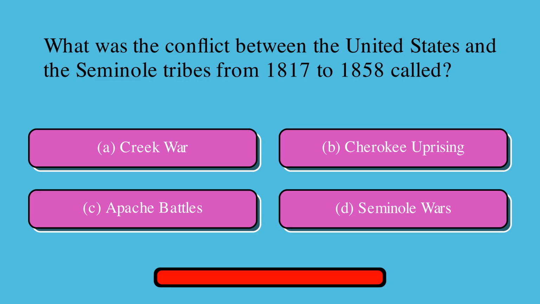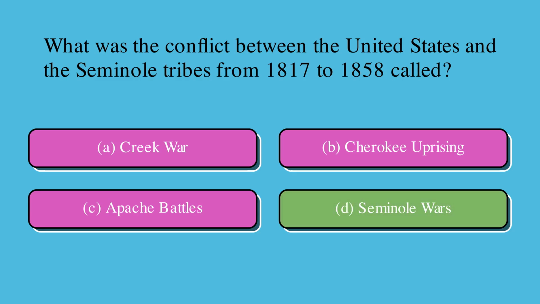What was the conflict between the United States and the Seminole tribes from 1817 to 1858 called? Is it A. Creek War, or B. Cherokee Uprising, or C. Apache battles, or D. Seminole Wars? Correct answer is D. Seminole Wars.